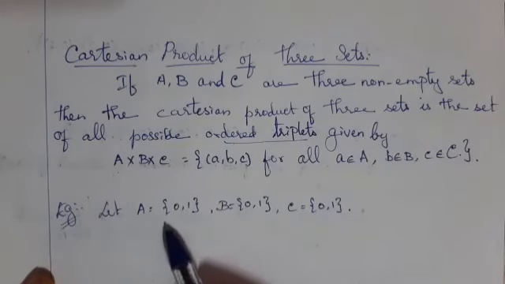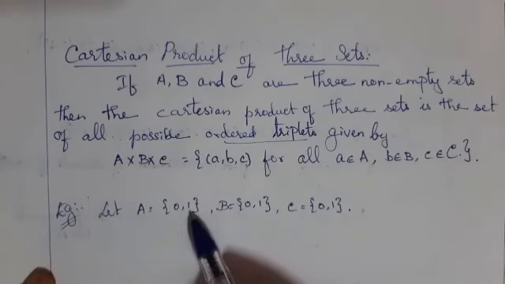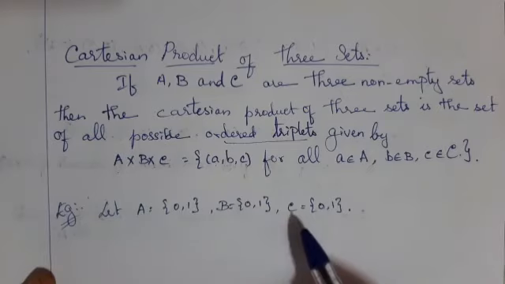Let A be {0, 1}, B be {0, 1} and C be {0, 1}.